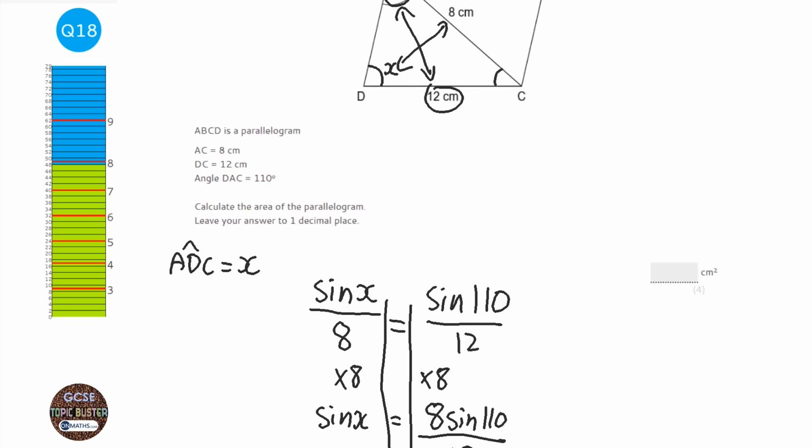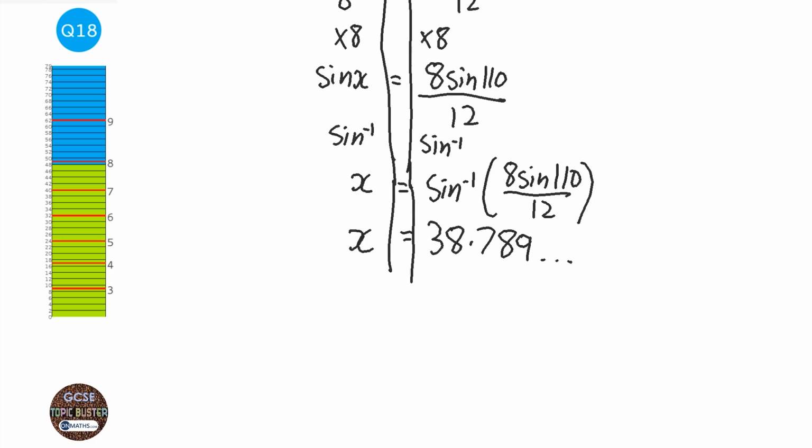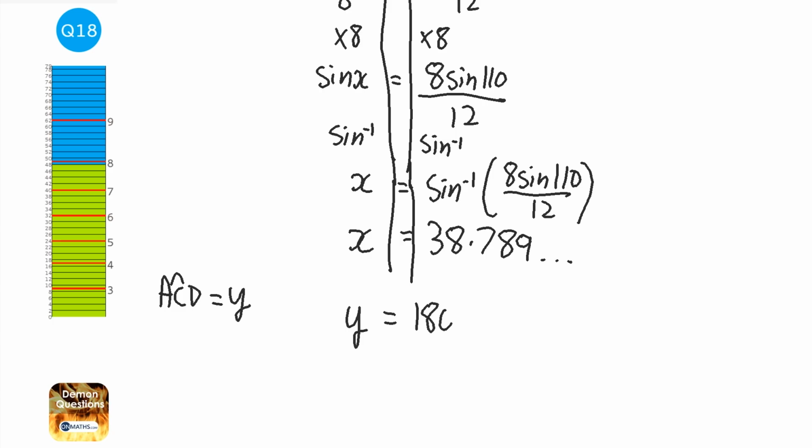Now I want to keep the accuracy if I can, so I'm going to keep that in my calculator, and then I'm going to add that to the 110 to work out what this angle here is, and I'm going to call that y. So what is this? ACD. I'm going to tell the examiner that ACD I'm going to call y, just to make it a bit easier. So y equals 180 take away 38.789 blah blah blah plus 110.